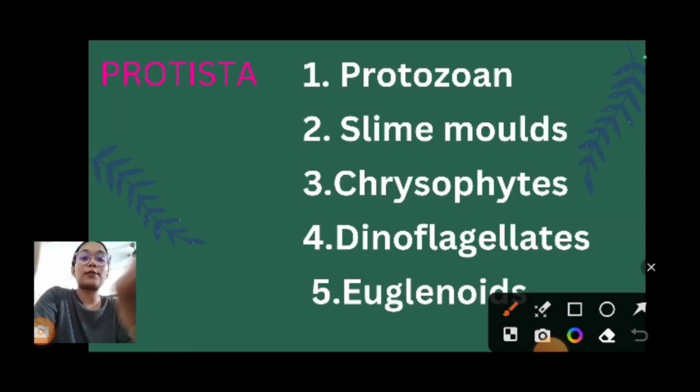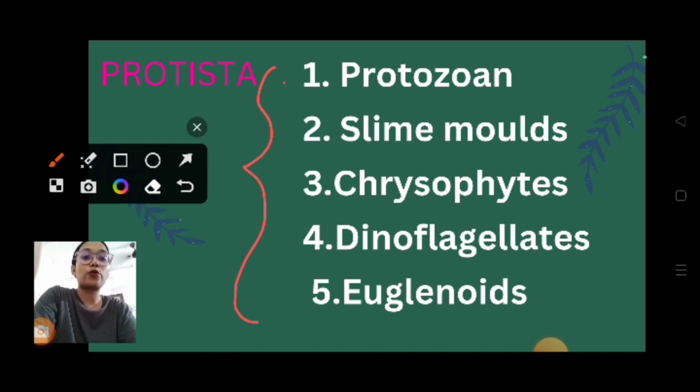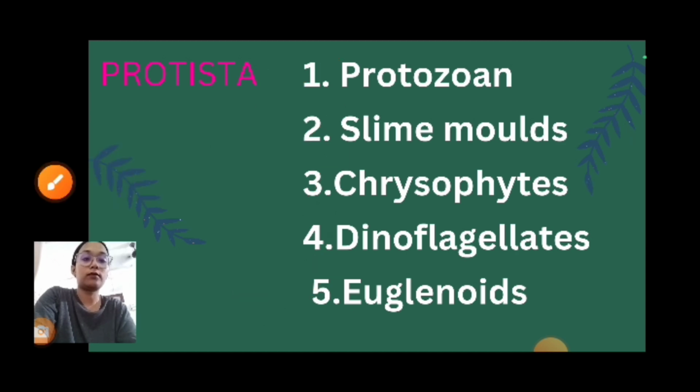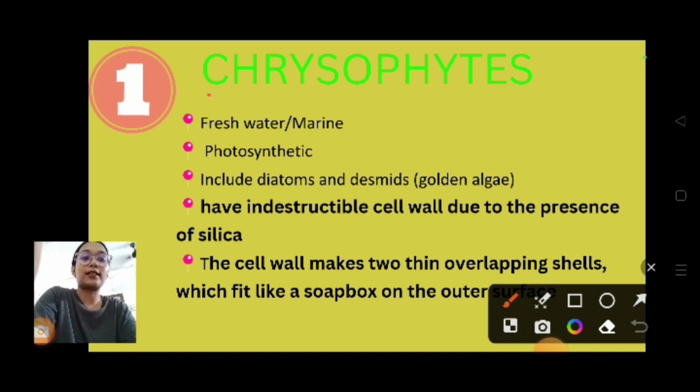Protista has been classified into 5 different classes. We'll discuss one by one. The first class is protozoans, next slime molds, next Chrysophytes, next dinoflagellates, and the last one is euglenoids. So one by one we'll go into details. Starting with Chrysophytes.